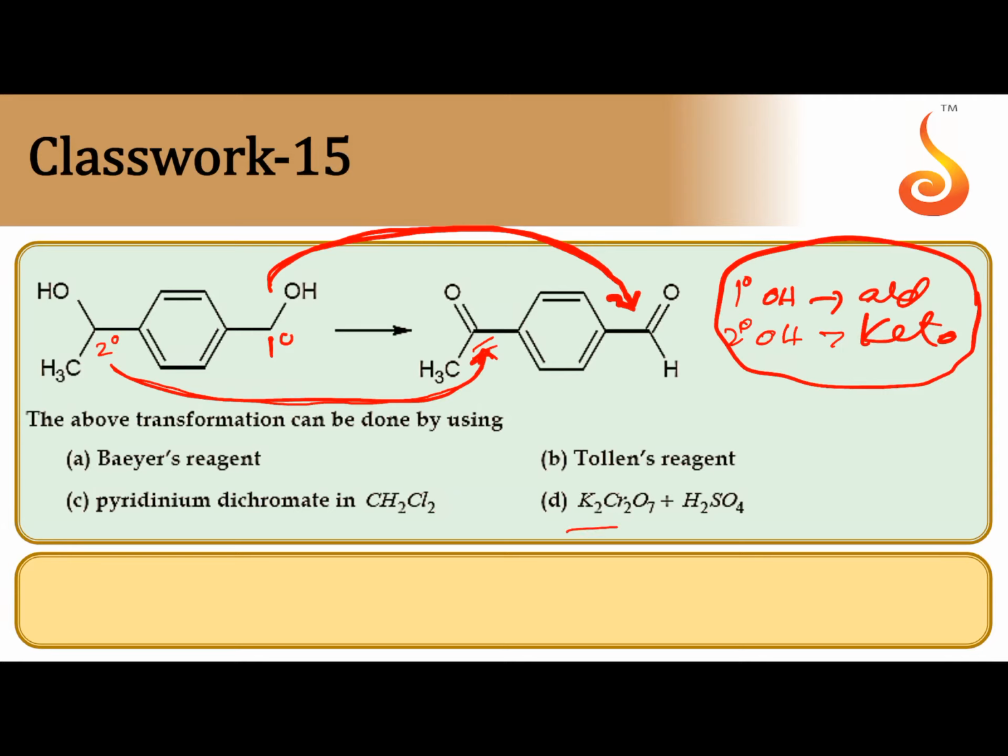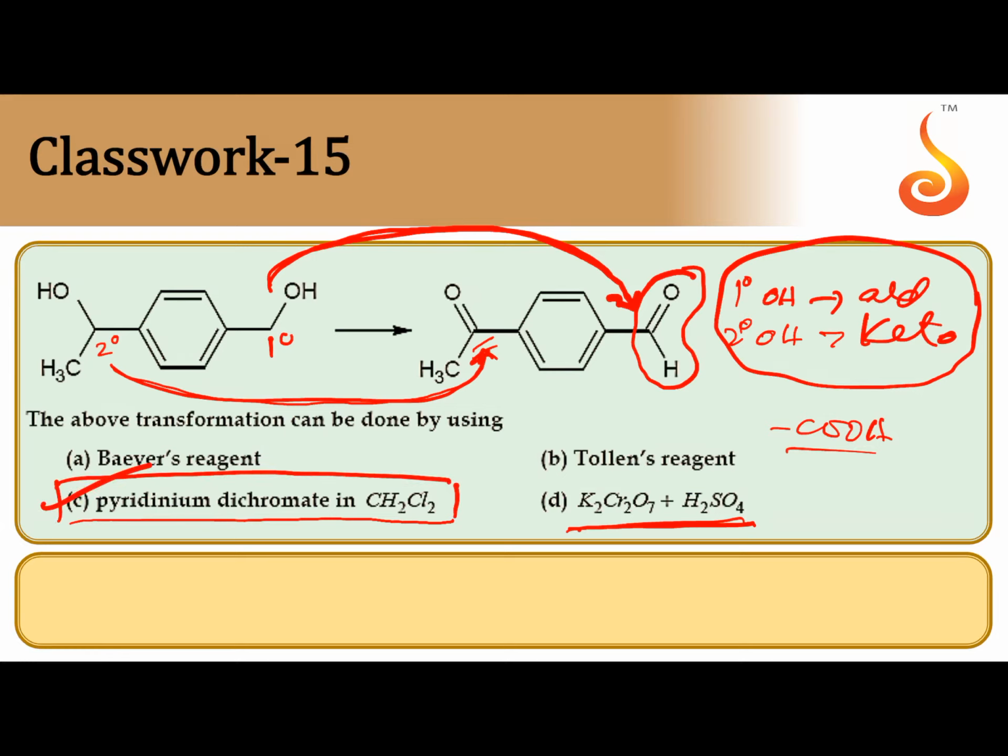If it is a strong oxidizing agent like acidified potassium dichromate, what happens? A 1 degree alcohol, after conversion into aldehyde, may further undergo oxidation to give carboxylic acid. But here they mentioned the 1 degree alcohol is oxidized to aldehyde only. That's why a mild oxidizing agent, PCC or PDC, is correct. Pyridinium dichromate in methylene chloride. PDC is given. This is the correct answer.